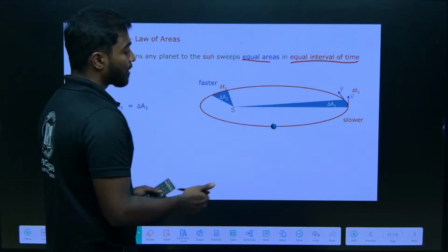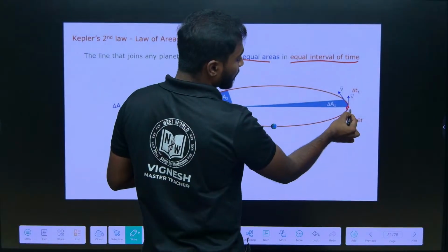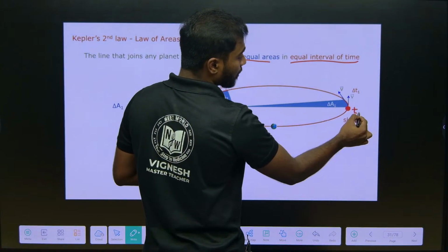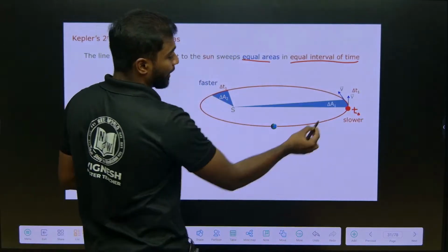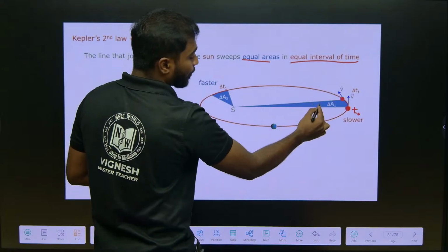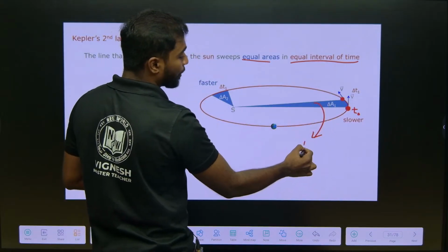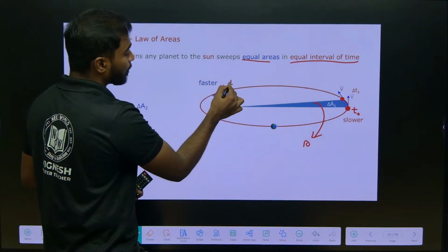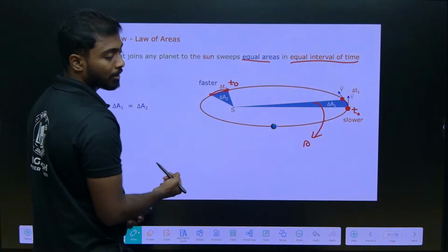Why? Suppose the planet was initially at this point at time t0, and at time t1 it has moved here. When I calculate the area, I get some value, say 10. Now the planet was here at time t0 and moved at time t1.